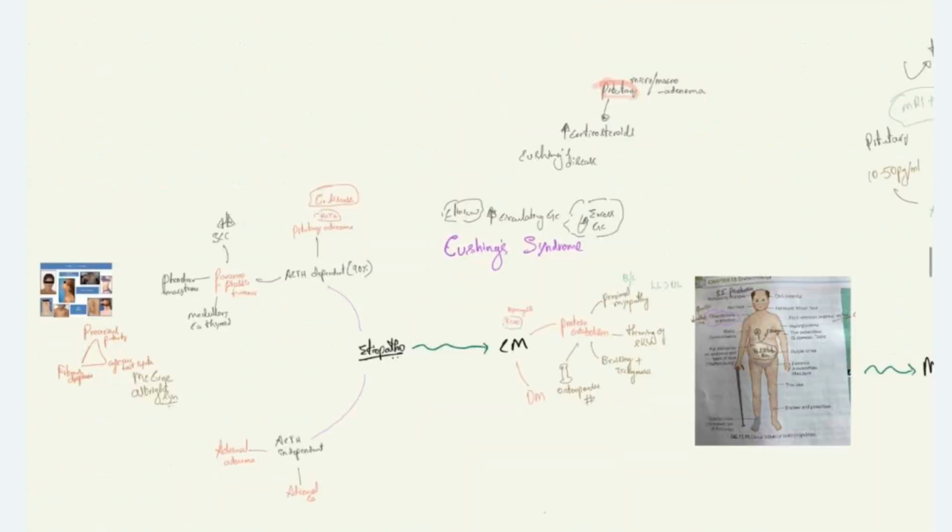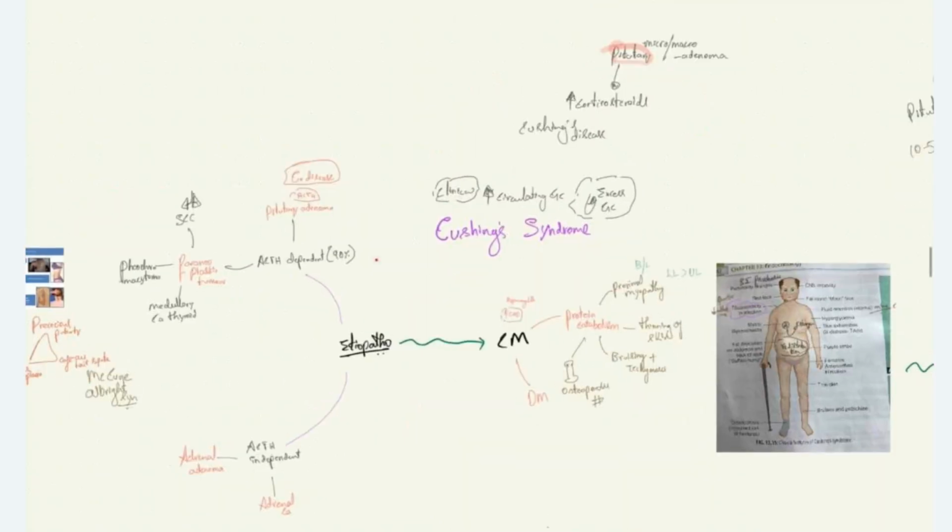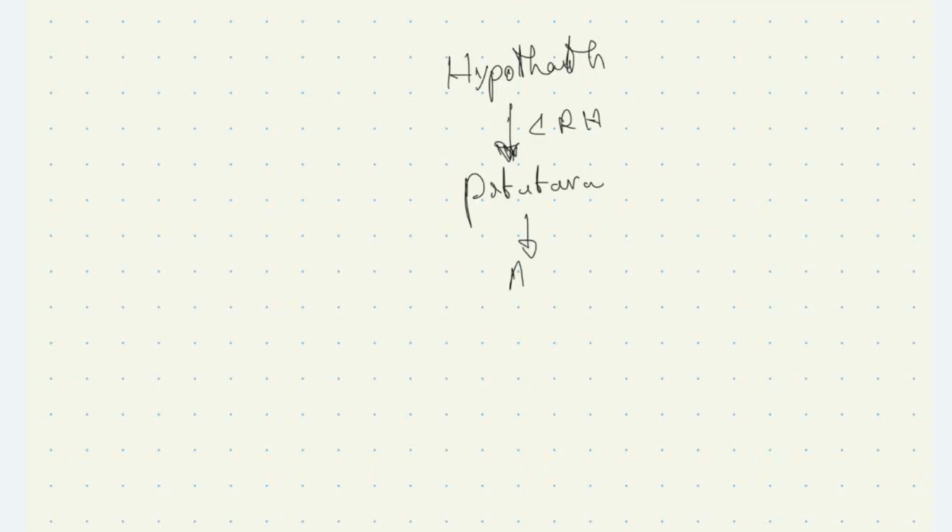What is the etiopathophysiology of Cushing syndrome? Cushing syndrome can be ACTH dependent and ACTH independent. Let's review the physiology a little bit. From the hypothalamus, there is release of corticotropin releasing hormone, which causes the pituitary gland to secrete ACTH, which stimulates the adrenal cortex to secrete glucocorticoids mainly.